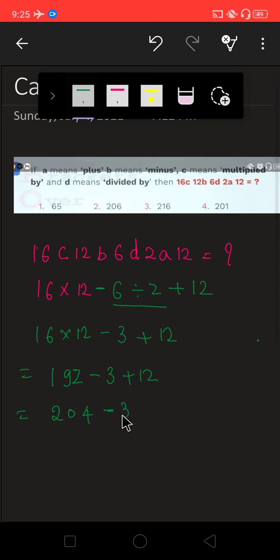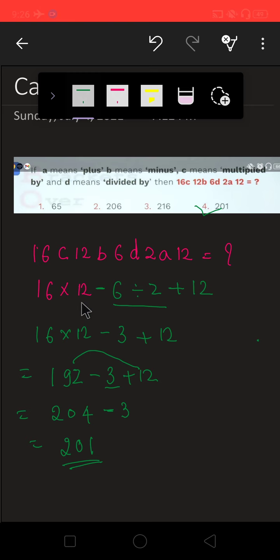204 minus 3, which is equal to... I am doing addition first, then subtraction. So 192 plus 12 is 204, minus 3. So I am getting the result 201. So this is my correct option, and option D is your right answer. In these types of sums you can do very easily and you can score very good marks. Nothing else we have to do. Be attentive to what is given in the options, and substitute or replace the given operations properly and carefully. Then you will not make any mistake in these sums.